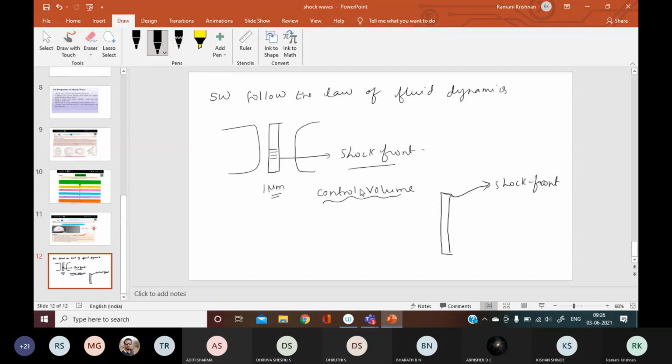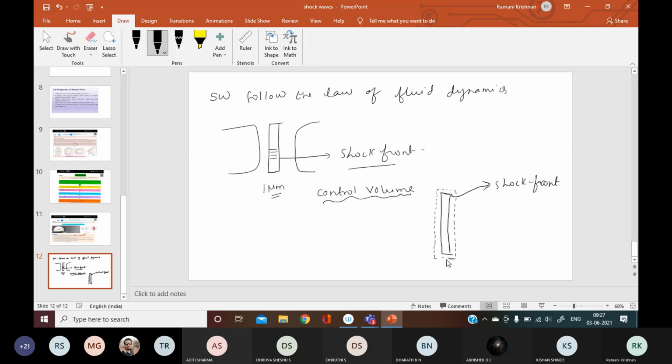Now we have a control volume. It is an imaginary control volume used to study the properties of shock waves. What I do is, just surrounding this shock front, I draw an imaginary envelope, just like a sheet of paper.